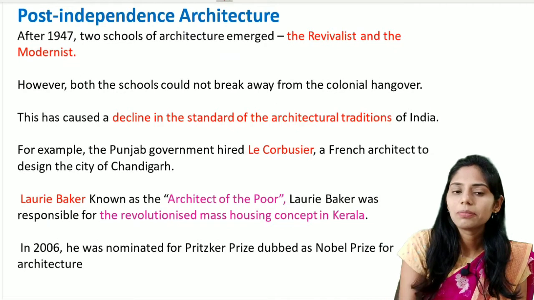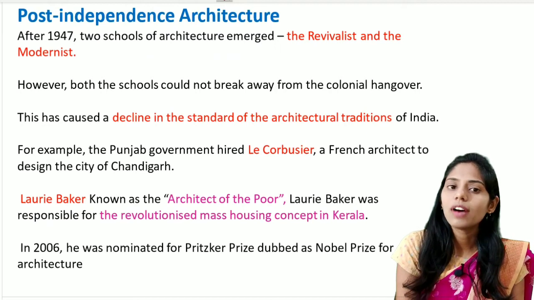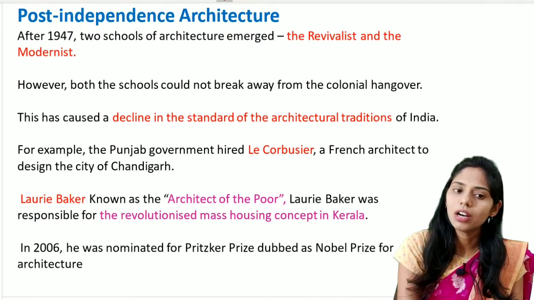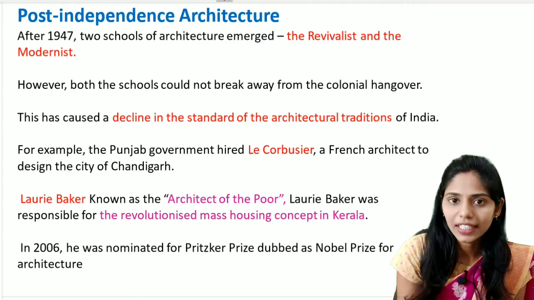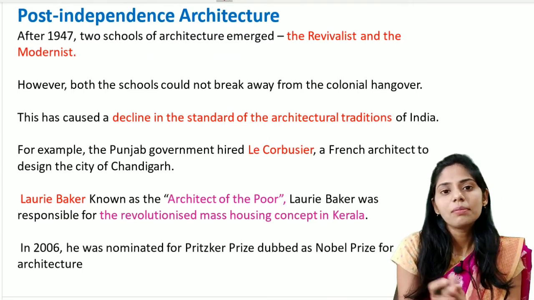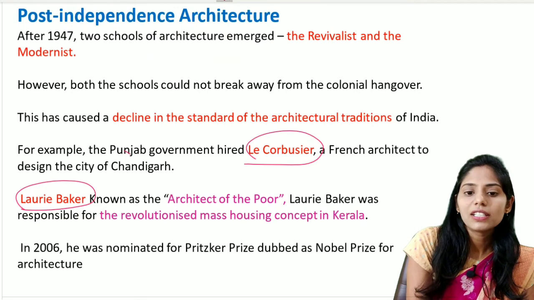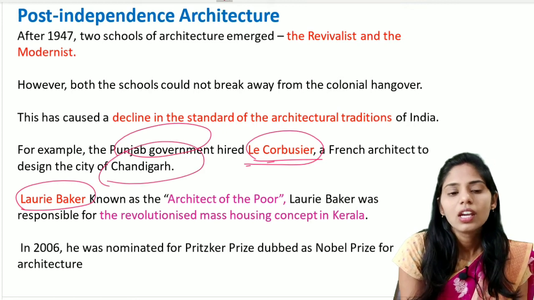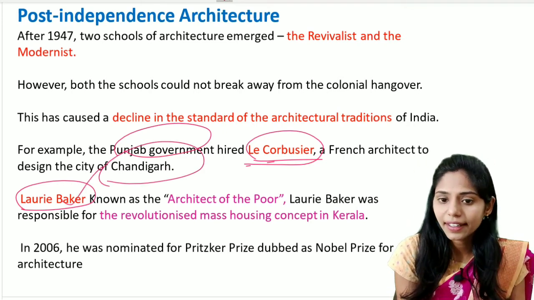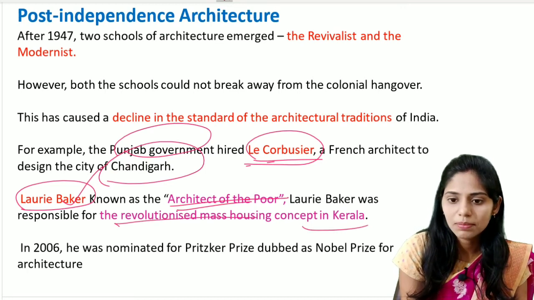This post-independence architecture mainly started after 1947, after we attained independence. And there are two important schools of architecture that emerged after 1947. The first one is the revivalist and the second one is the modernist. If you see this period, it is also said to be a decline of the standards of the architecture traditions in India. For example, there are two examples. The first one is Le Corbusier and the second one is Laurie Baker. Here the Punjab government hired Le Corbusier, who was a French architect, mainly to design Chandigarh. And Laurie Baker is also known as the architect of the poor. And this Laurie Baker was responsible for revolutionizing the mass housing concept in Kerala.